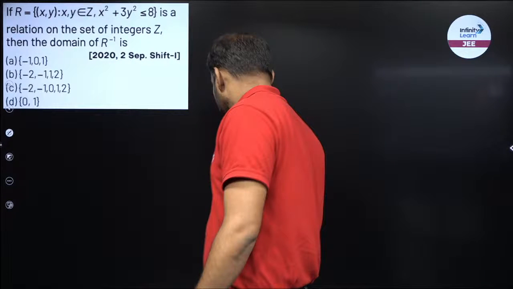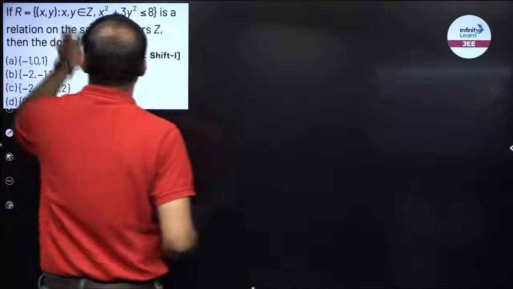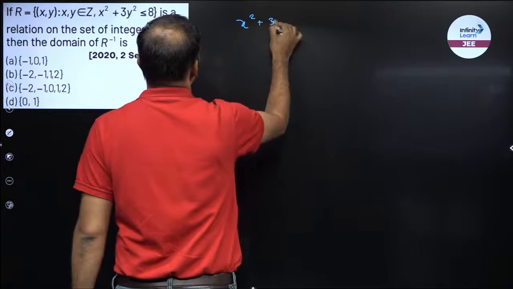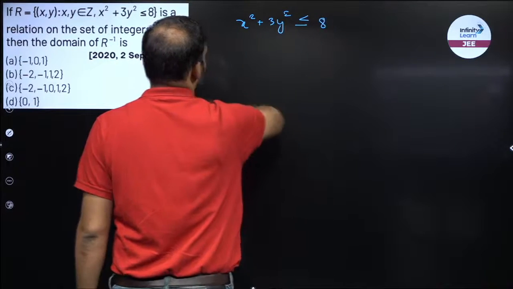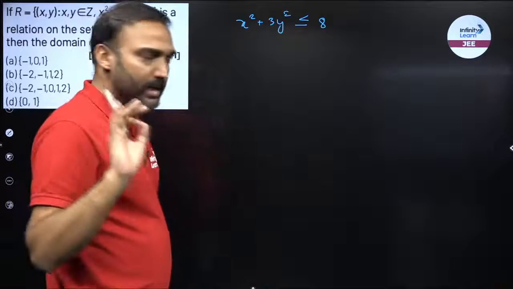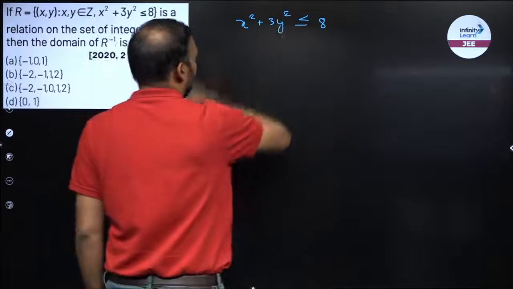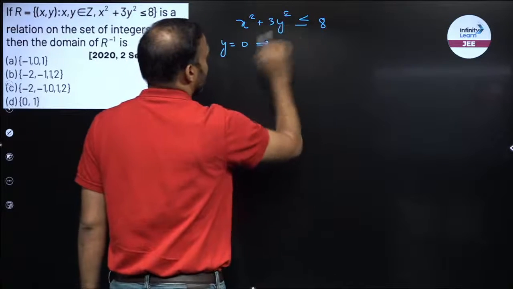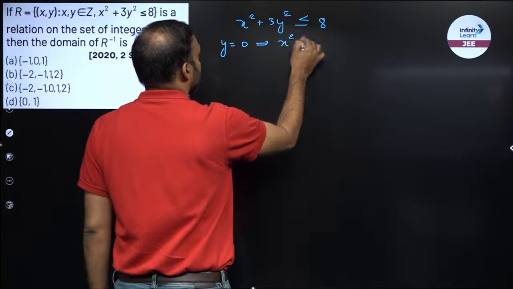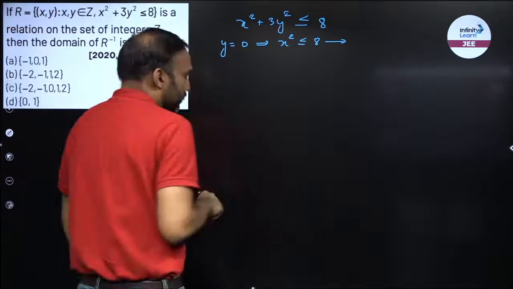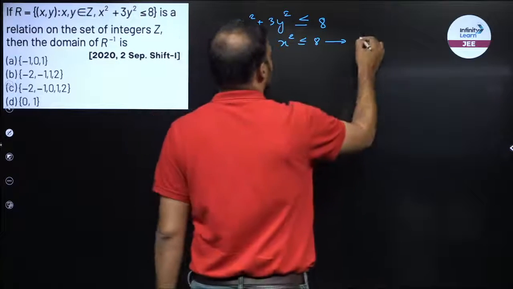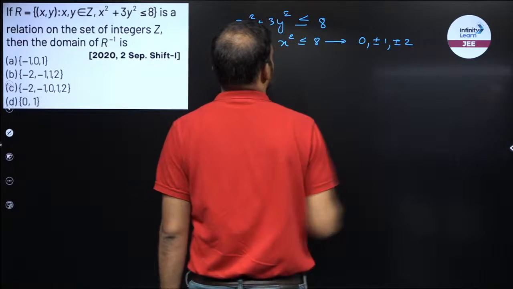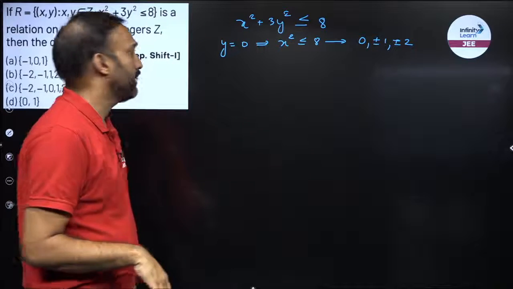Now the next question. X comma y is an ordered pair. X and y belong to Z, and x square plus 3y square is less than equal to 8. This is the relation, and x and y are the integers. So now I will put the respective values of y. So we'll put y is equal to 0. Then x square is less than equal to 8. So if x square is less than equal to 8, then what are the values of x? Remember, x will be an integer. So x can be 0, x can be plus minus 1, x can be plus minus 2. That's it. If I put 3, then 9 will not be less than equal to 8.